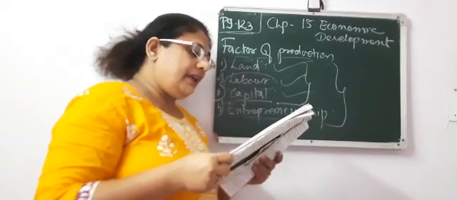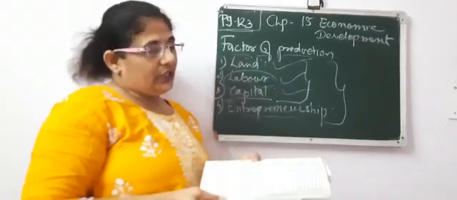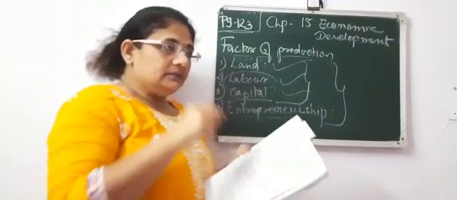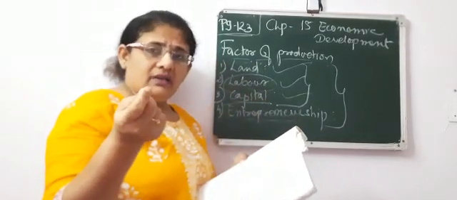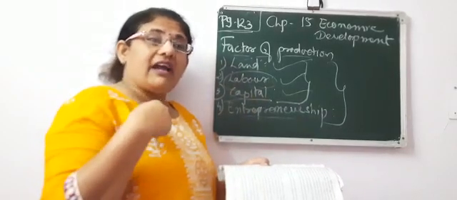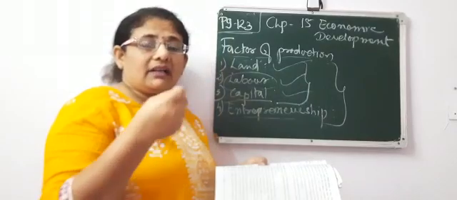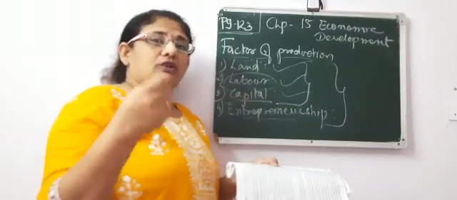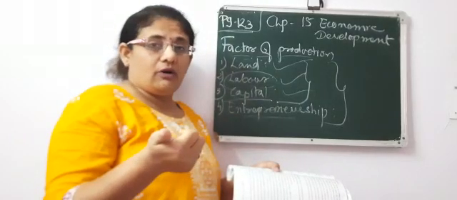Labor means mental or physical work done with the aim to obtain monetary gain, right? Any person who is doing any work, why are they working? Why are they doing physical work, or why are they doing mental work? For example, we are teaching, so we are doing both physical and mental work. Why are we doing all these things?